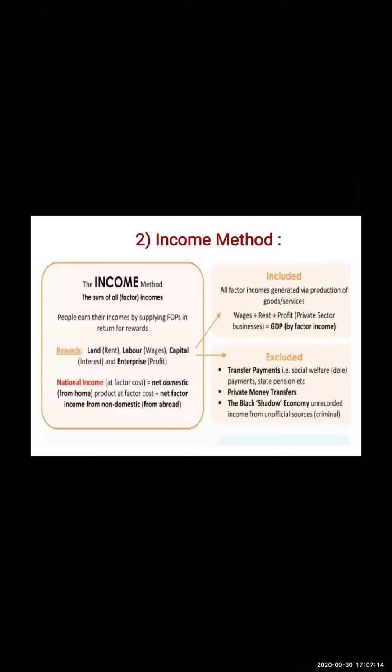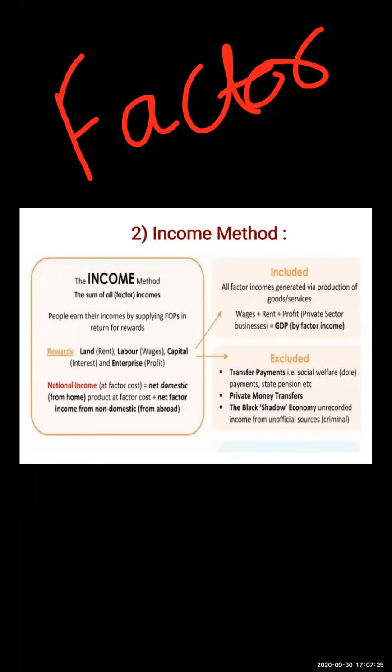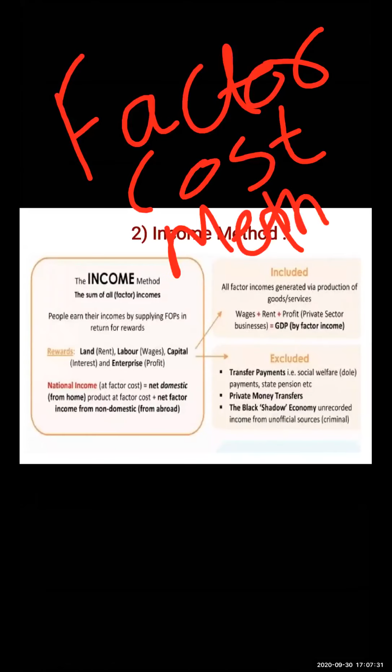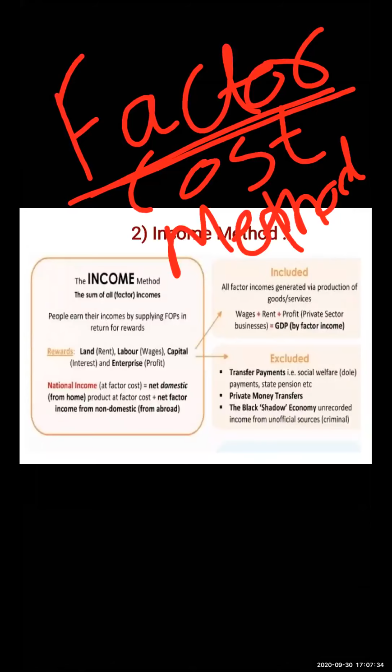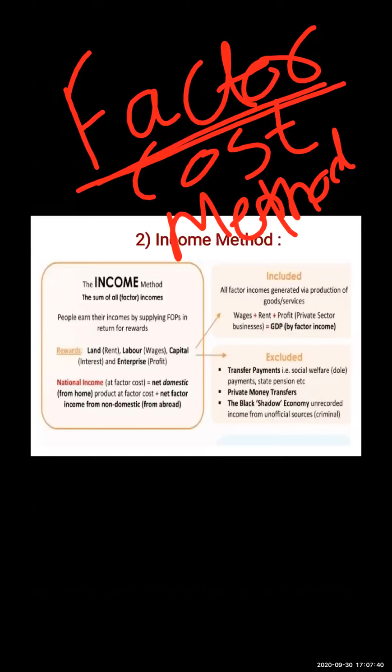Income method. This method of measuring national income is also known as the factor cost method. Can anyone tell me why it is called the factor cost method? What are the four factors of production?